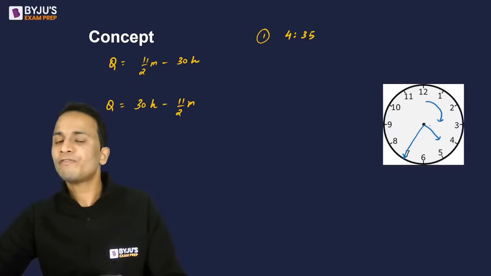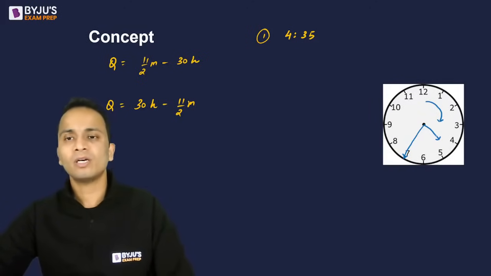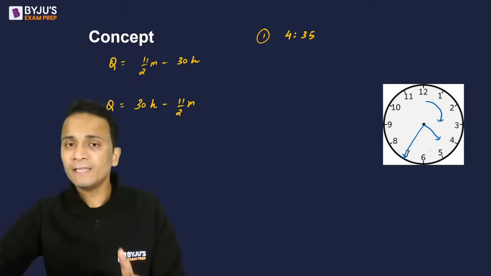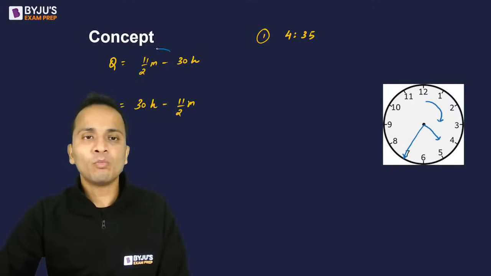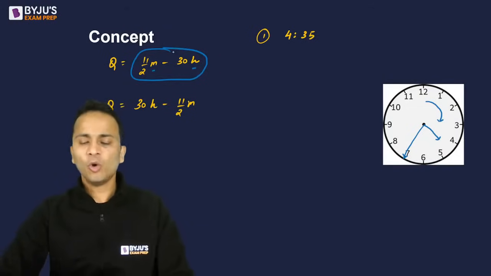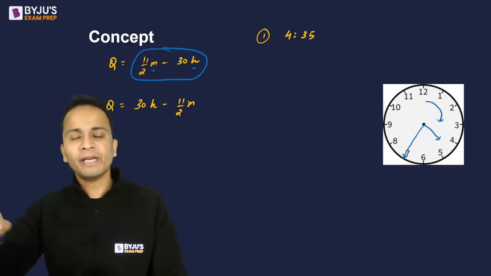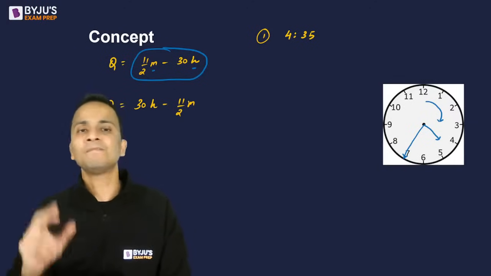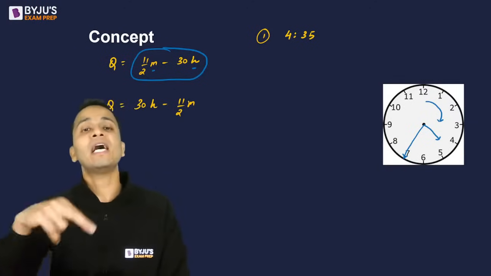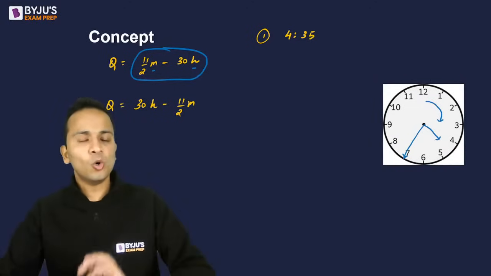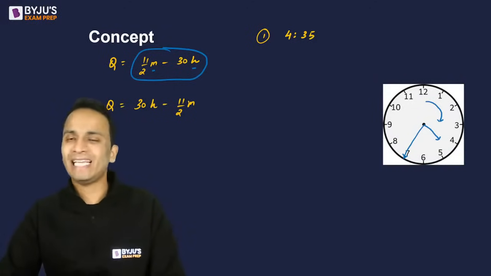So if the hour hand is before the minute hand in the figure, then in the formula h should be after m. h जो है वो m के बाद होना चाहिए. सो उल्टा करना है, बिल्कुल जैसा फिगर में है उसका उल्टा फॉर्मूले में होना चाहिए. So in the figure, if hour hand is before minute hand, in the formula h should be after m and vice versa. This is the only thing that you need to take care of while applying this formula.